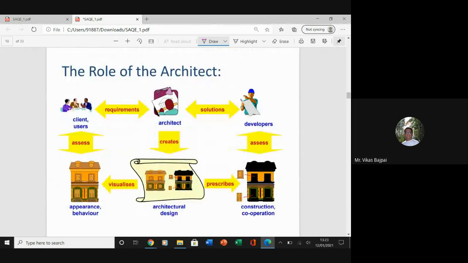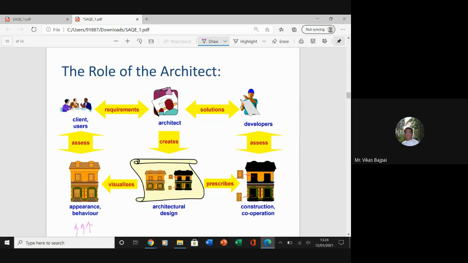Now let's talk about the role of an architect. In day-to-day dealing, let's say we are talking about a building, and if I'm talking about the architecture, it would be something which is your appearance or the behavior.